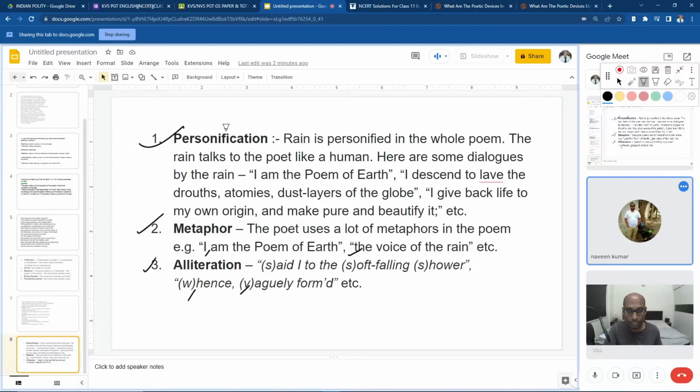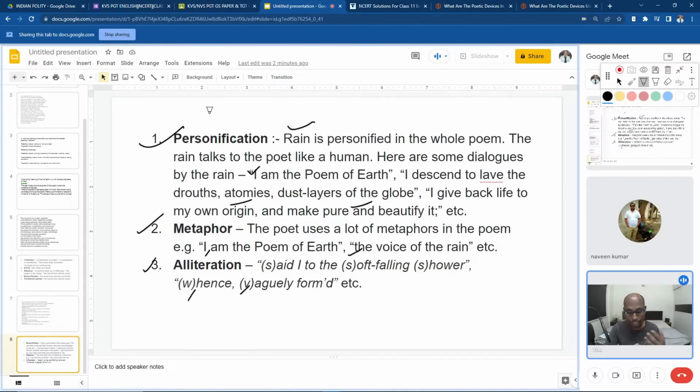Then personification, from the first line itself. Rain is personified in the whole poem. The rain talks to the poet like a human. Here are some dialogues by the rain: "I am the poem of the earth." How can rain speak? We are imagining that it is like a human. "I descend to lay the droughts, atomies, dust layers of the globe. I give back life to my own origin and make pure and beautify it."